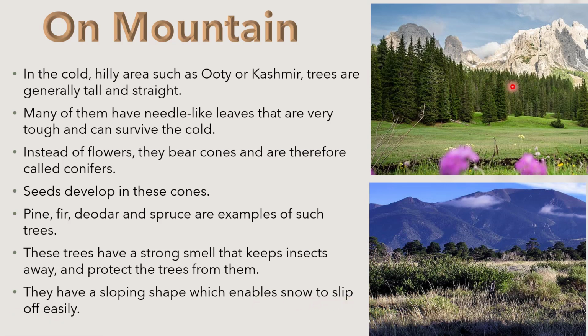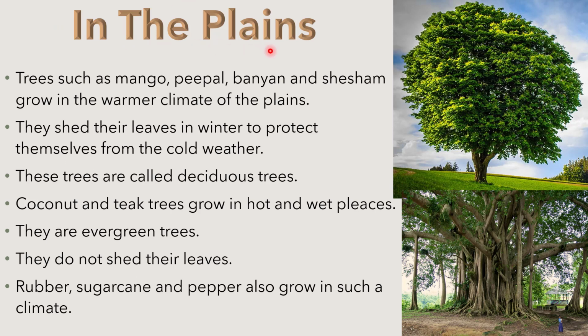This is the image of the trees found in mountains which have a sloping shape, because of which the snow falling on them gets slipped off easily. Now next we are talking about the plains. Trees such as mango, peepal, banyan and sesame grow in the warmer climate of the plains. They shed their leaves in winter to protect themselves from the cold weather. These trees are called deciduous trees.